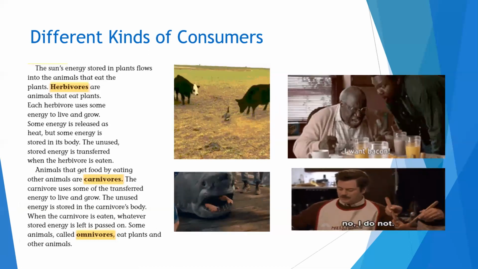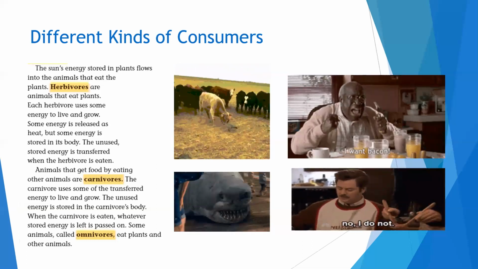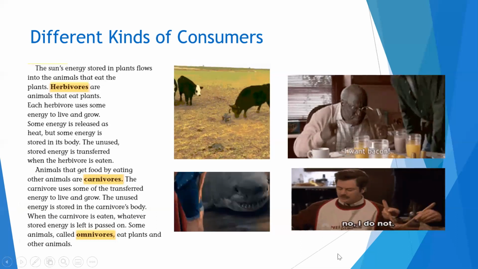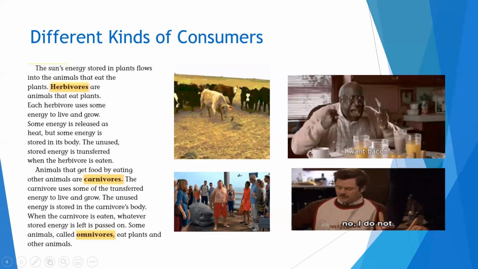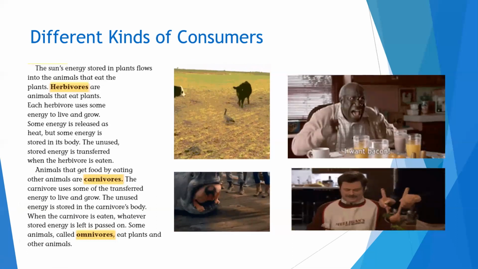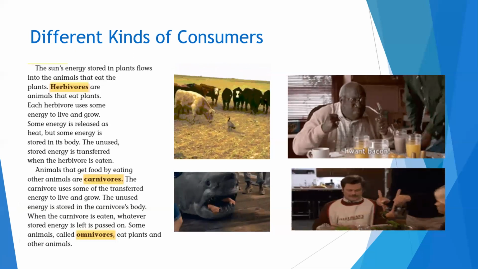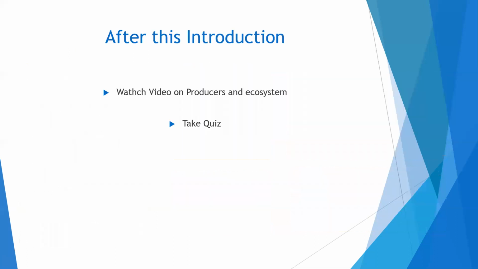And then we have omnivores. Some animals called omnivores eat plants and animals. Us people are omnivores because we can eat both plants and animals, okay? And those are the three types of consumers that you have. You have herbivores, carnivores, and omnivores.